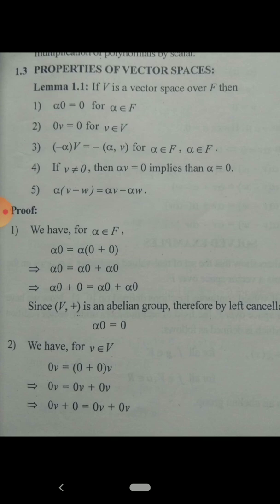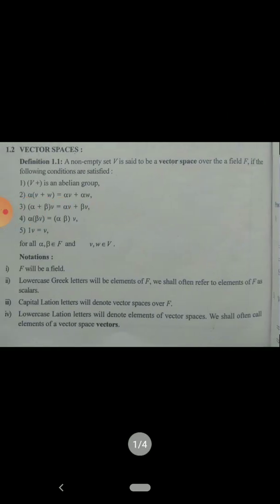Today we have seen what a vector space is. Again, I am telling you that if we consider V a non-empty set and F a field, then V is called a vector space over the field F if 5 conditions are satisfied.